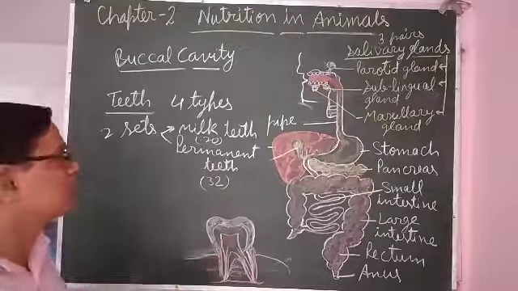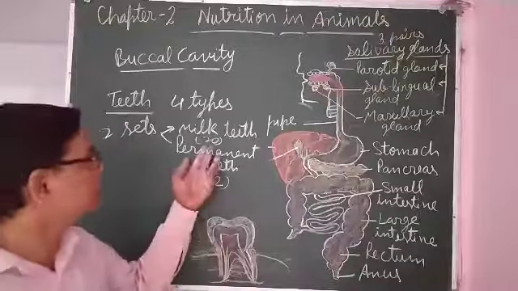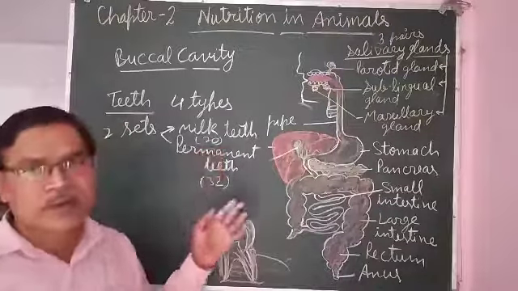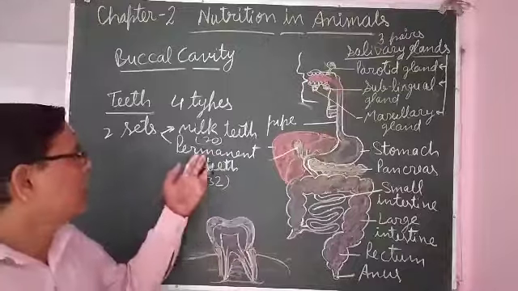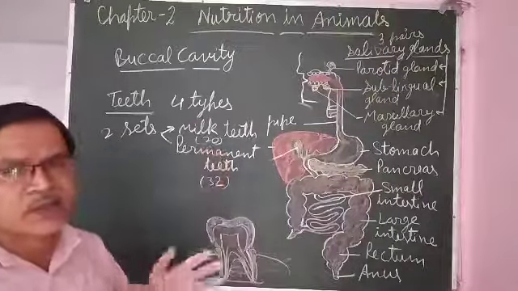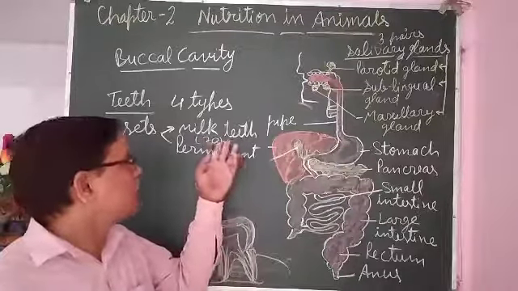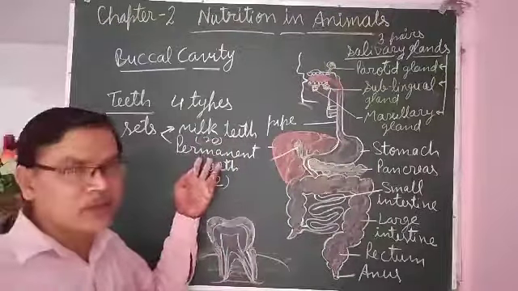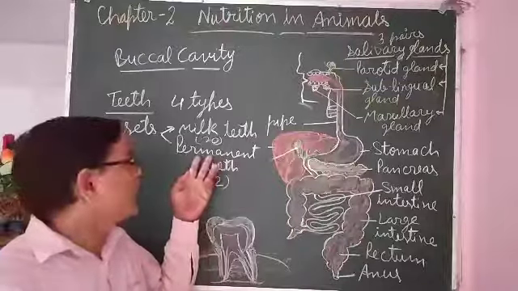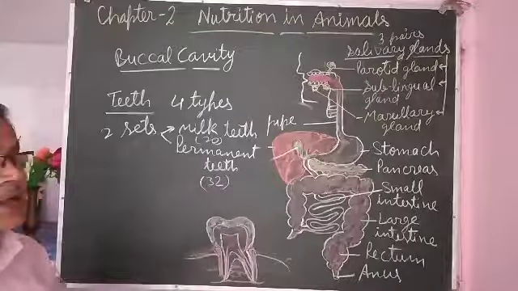Milk teeth are in our mouth from 2 to 8 years. They grow in early childhood, and at the age of 6 to 8 years they start to fall, and after the milk teeth fall, permanent teeth grow, but when permanent teeth fall, they do not grow again.